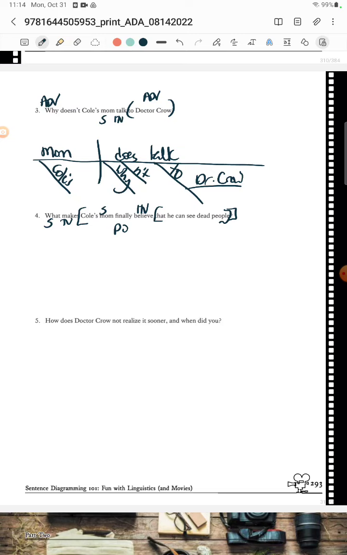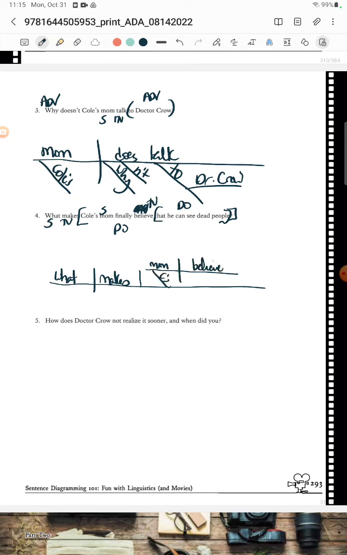This is like Inception here. And then that is also another, so this isn't intransitive. This is transitive, and then this is the thing that he believes. I'm going to make this low so we have a lot of room. Okay, so what is the thing? And it makes a thing. It makes what? It makes the mom, I'm just going to do Cole's mom, believe. And then what is she believing? This whole thing. Right? That expletive.